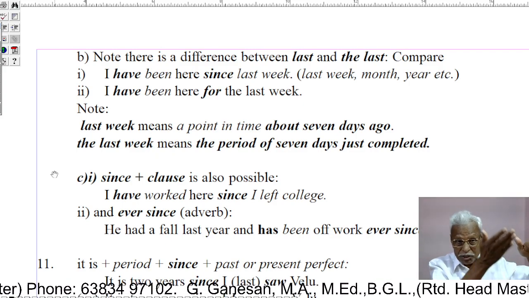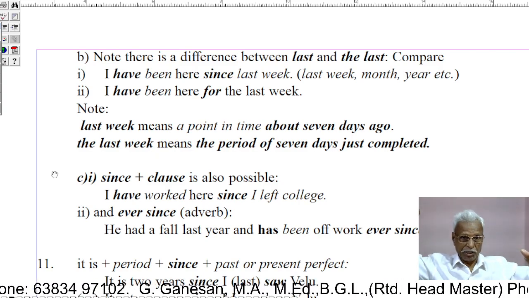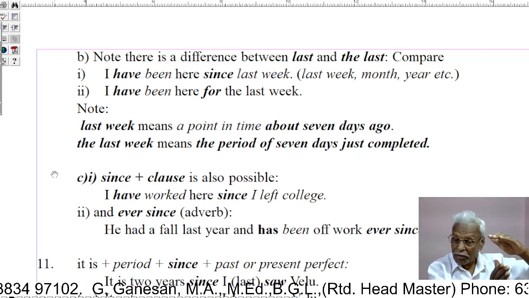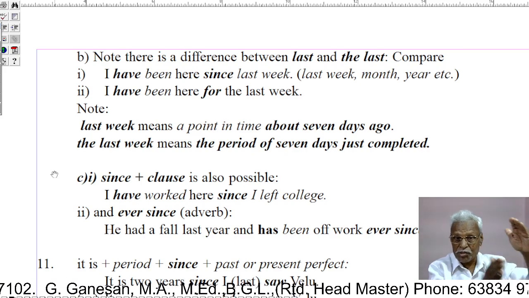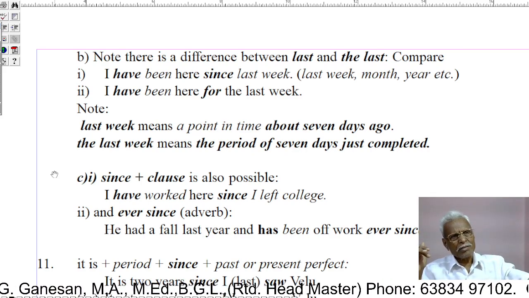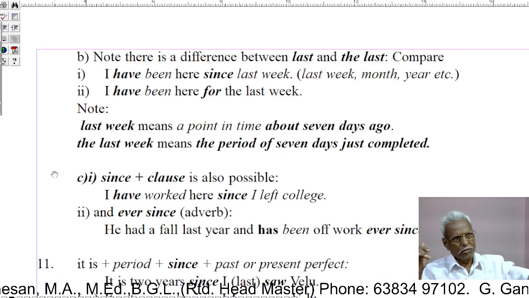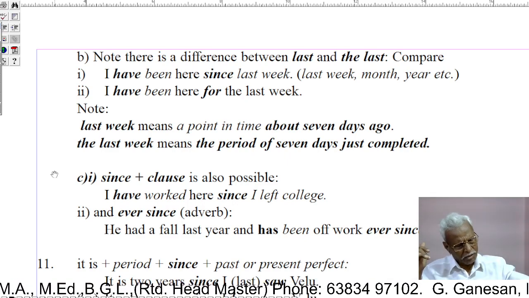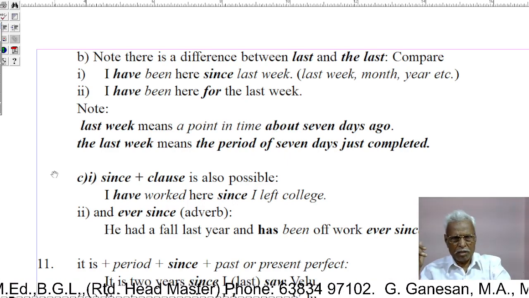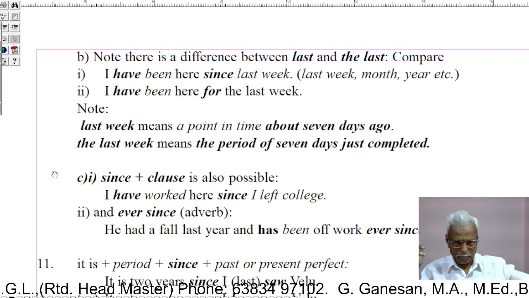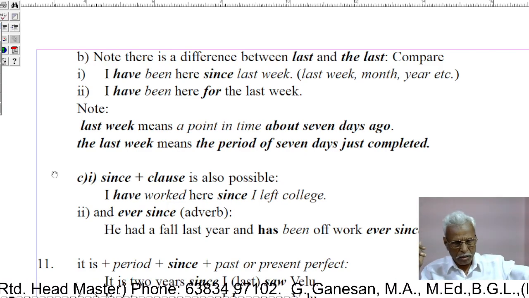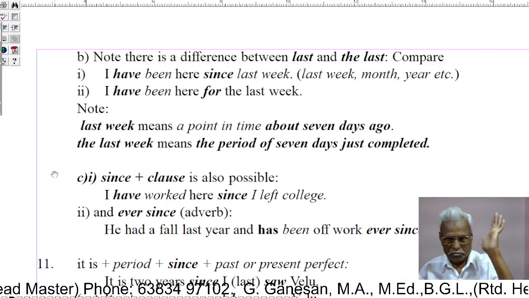It does not mean it is going to be here, but he has been here. I have been here since last week means since 7 days ago I have been here. Yet I will be here again. My presence here will be a continuing one.